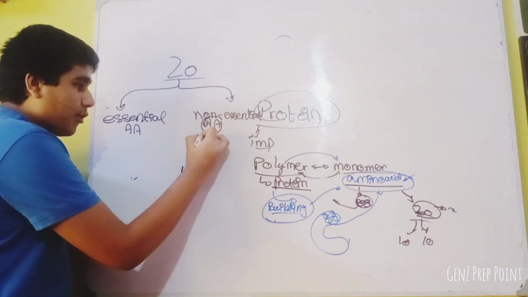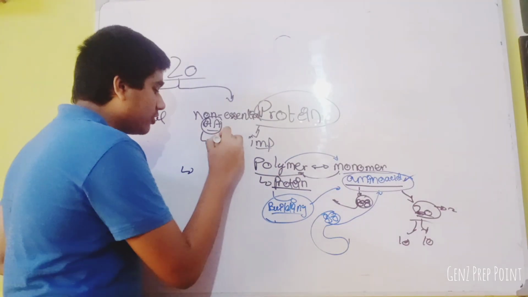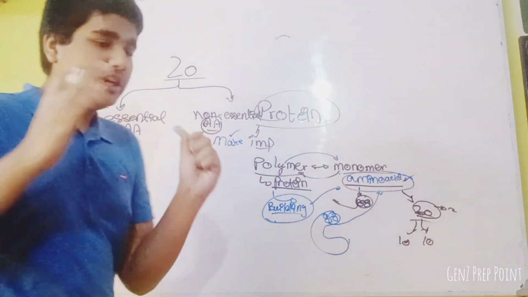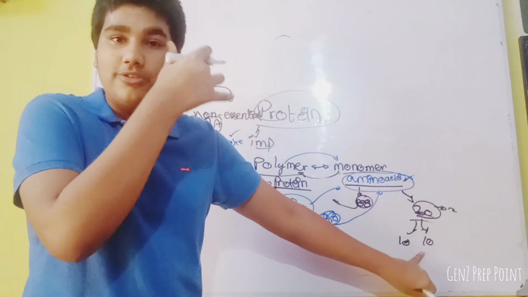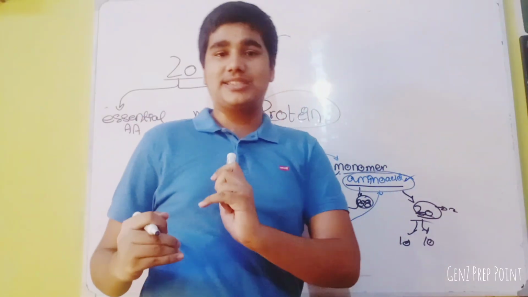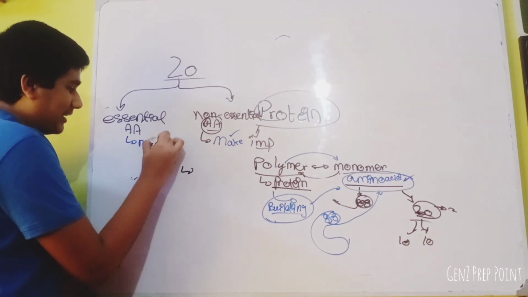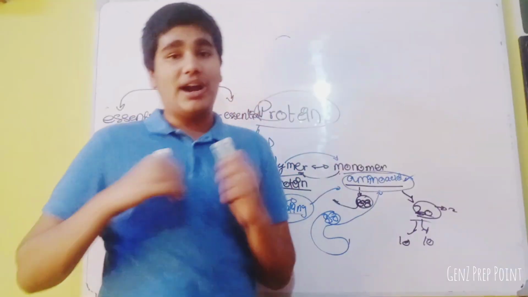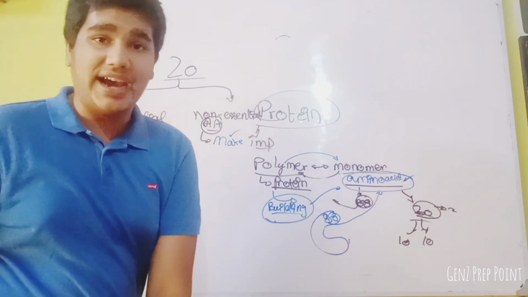Those amino acids which our body can make are known as non-essential amino acids, because we don't need them in our diet. Our body already makes them. But essential means we need it. To make that protein, we need that amino acid through our diet because our body cannot make it. So it's really essential for us to take it in our diet.